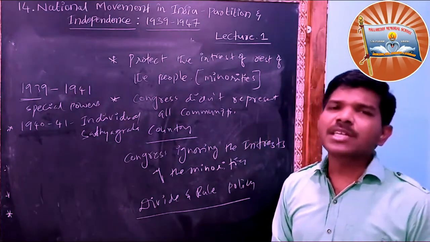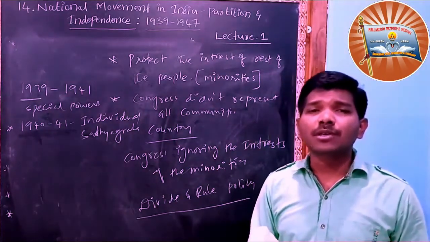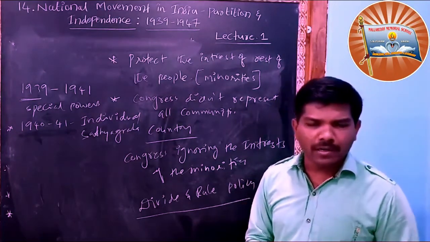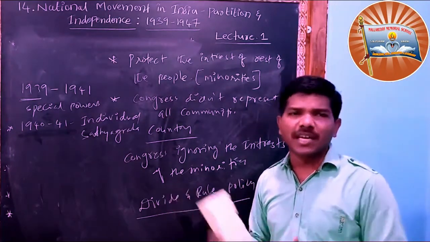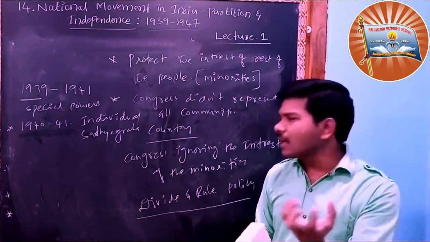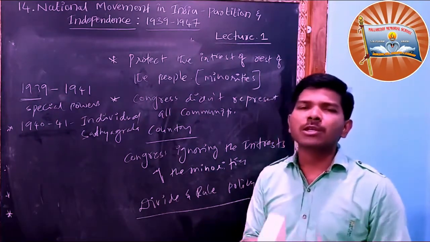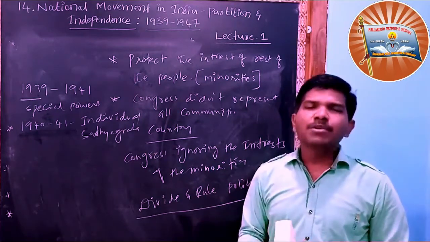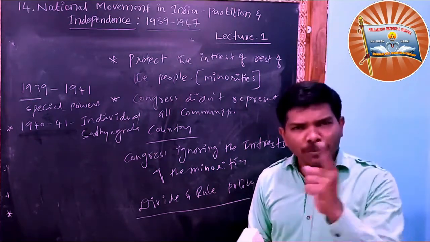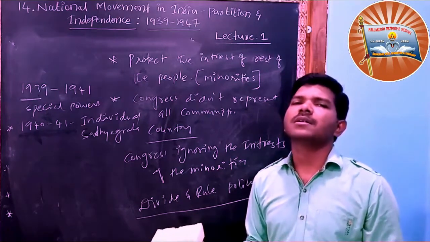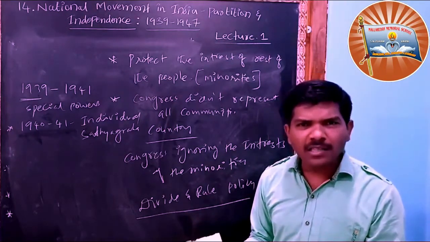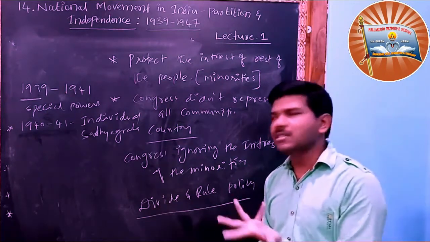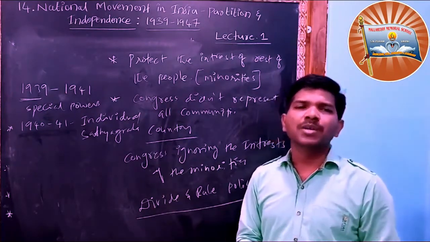So the Britishers were encouraging the Muslims not to listen to the Congress. Whatever they wanted, the Britishers were providing. So the Muslims were completely moving closer towards the British, and the Britishers were facilitating that. The British asked the Congress: do you represent the whole country? Congress means India, India means Congress? No. Other members are also there in India. So Congress did not have any words to tell the British.